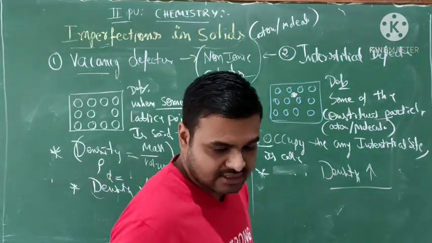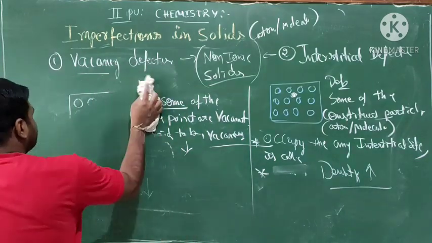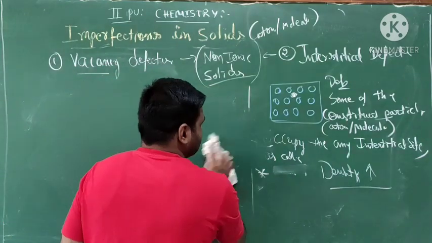Now we're going to the next two defects: Schottky and Frenkel.